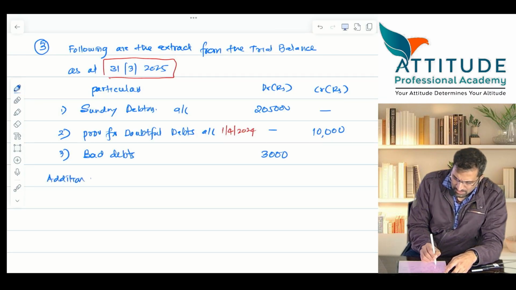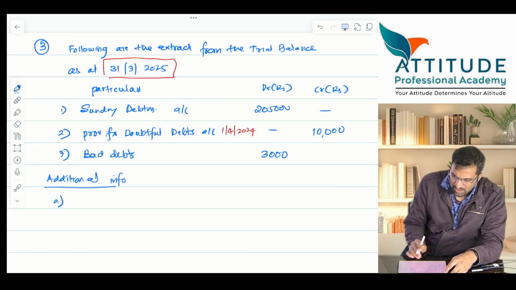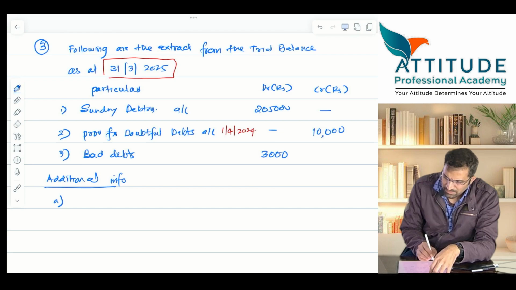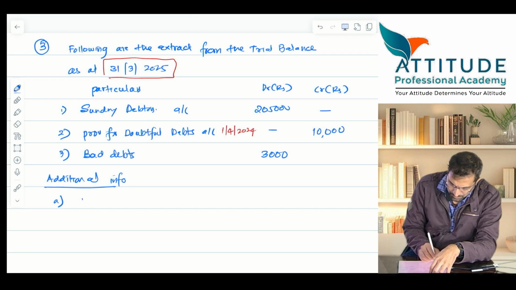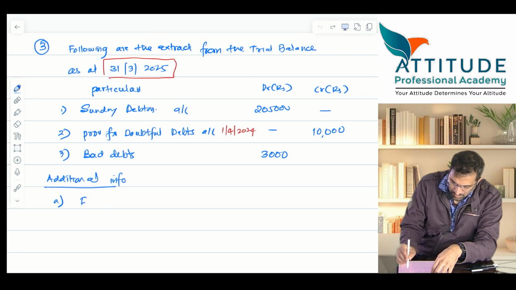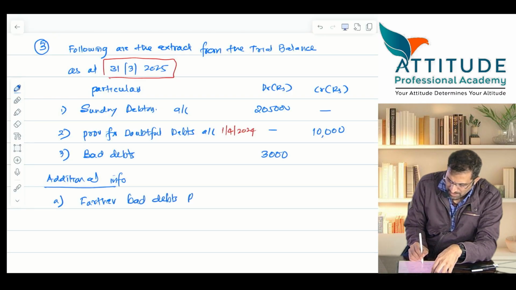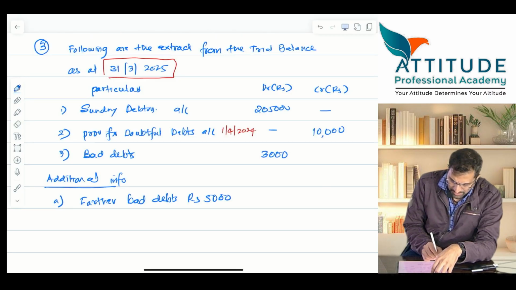Additional information means no journal entries are passed for this. Further bad debts of 5,000. Further bad debts. Rupees how much? 5,000.